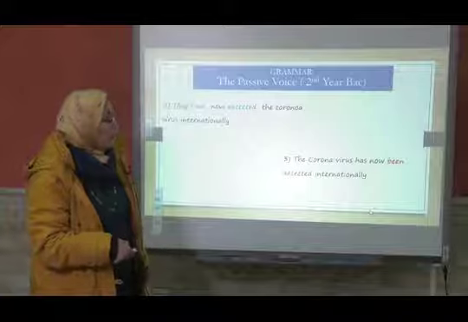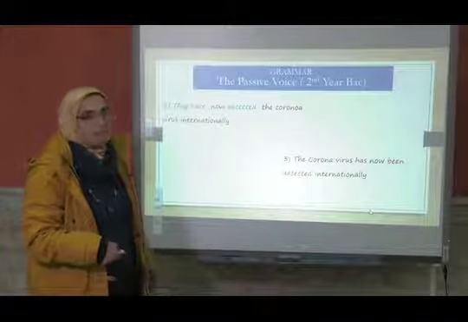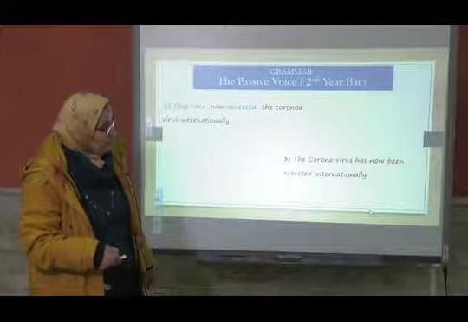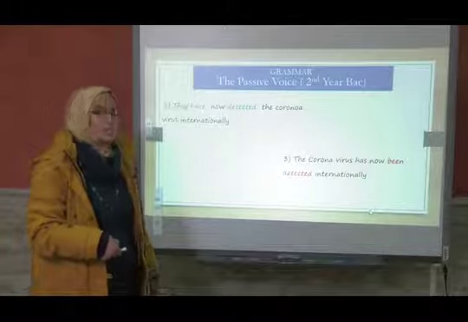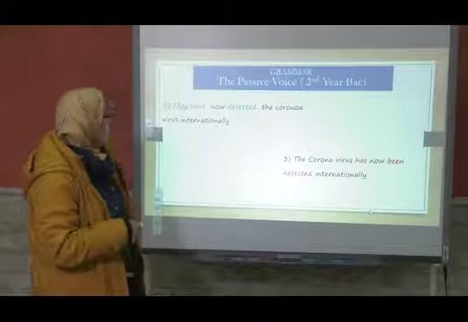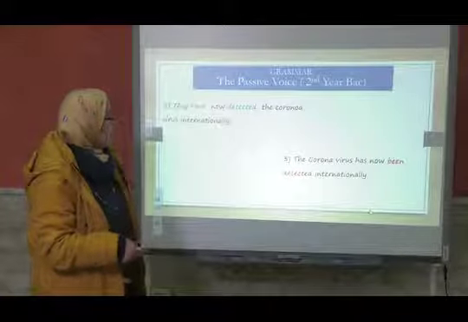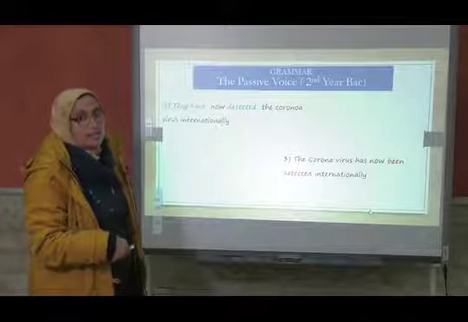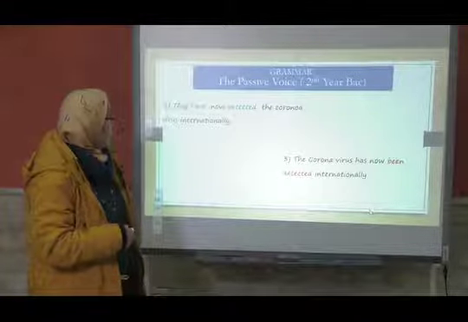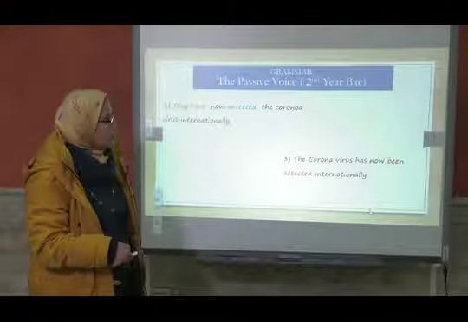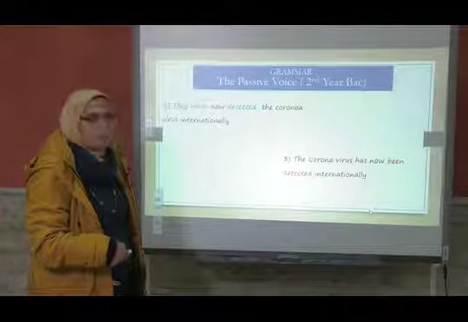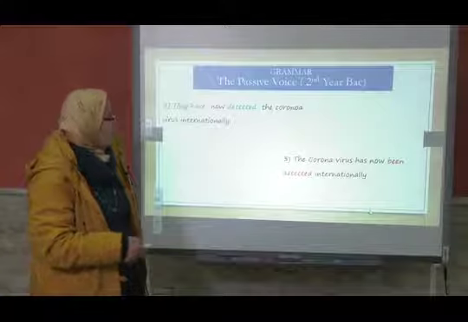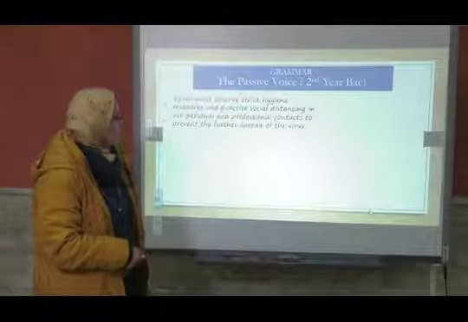The coronavirus has now been detected. Again, to be, it's conjugated in which tense here? Have now detected, has now been detected. Yes, present perfect. So to be is in the present perfect. And what is this detected? The past participle.